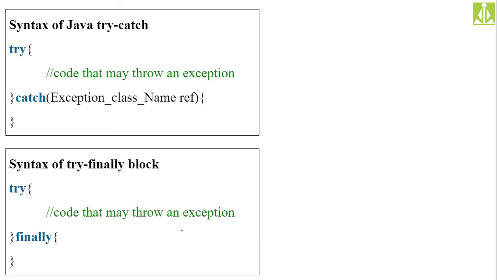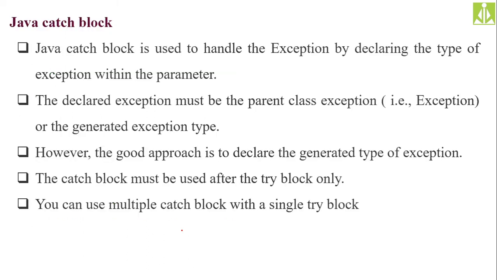Inside the try block we put the suspicious code, which is responsible for generating and raising the exception. The catch block is used to handle the exception, by declaring the type of exception within the parameters. Whatever type of exception object the try block is throwing, we need to write a suitable catch block for it, so that we can handle the respective exception.